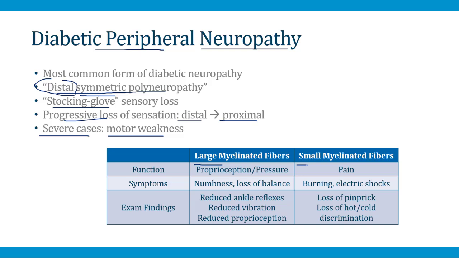If you look at this table shown on this slide, diabetic peripheral neuropathy affects large myelinated and small myelinated fibers. The large myelinated nerve fibers are responsible for proprioception and pressure sensation. So when there's neuropathy involving these nerve fibers, patients develop numbness and loss of balance. And so loss of large myelinated nerve fiber function on exam can lead to things like reduced ankle reflexes or poor vibration or proprioception sensation.